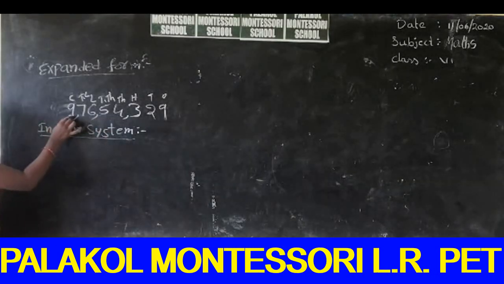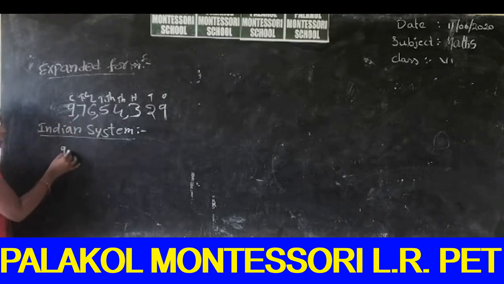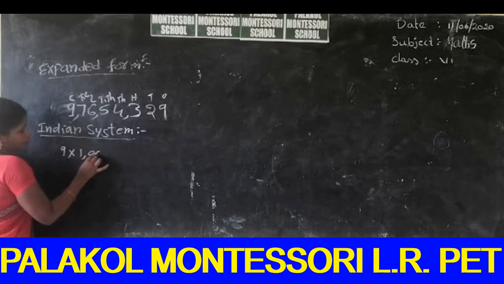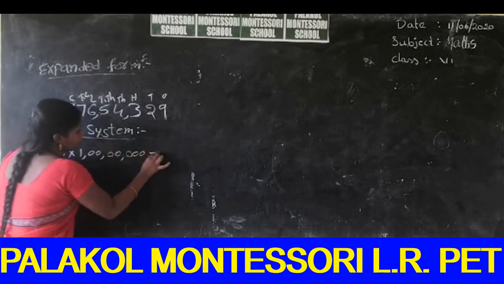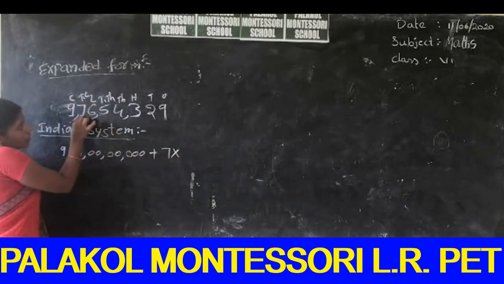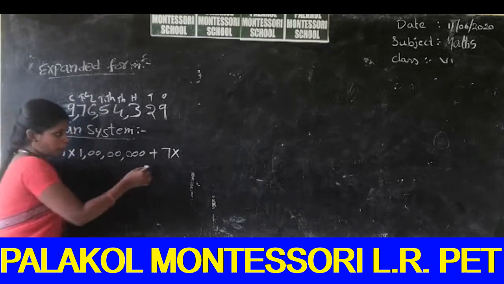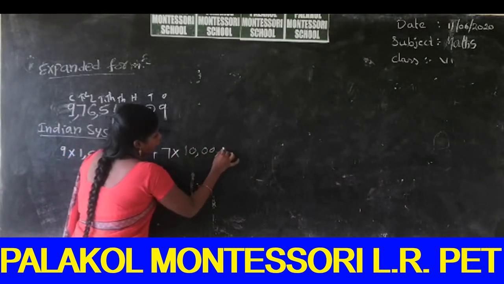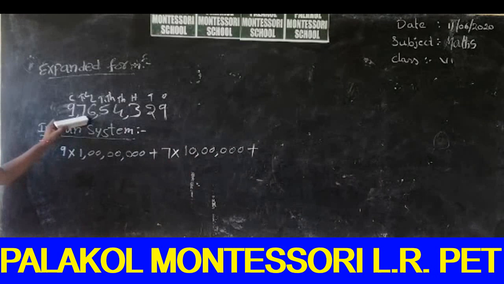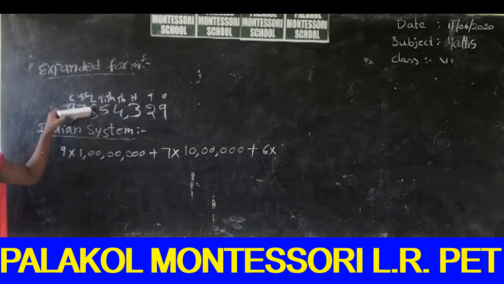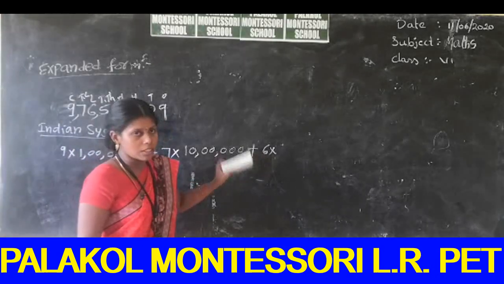So first you can write 9 into. What is the place value of 9? Crores. So we can multiply 9 into crores. Plus next number 7, what is the value of this 7? 10 lakhs. So we can multiply 7 with 10 lakhs. Plus what is the next number? 6. What is the position of 6 in this number? Lakhs position. So we can multiply 6 with lakh.